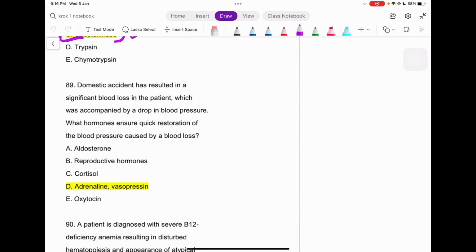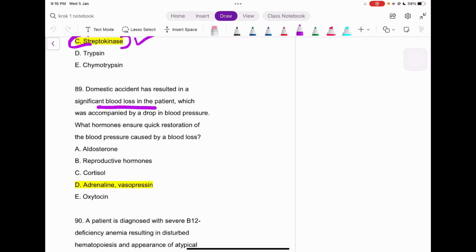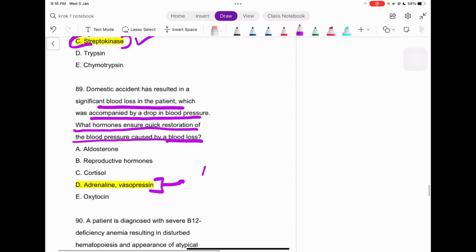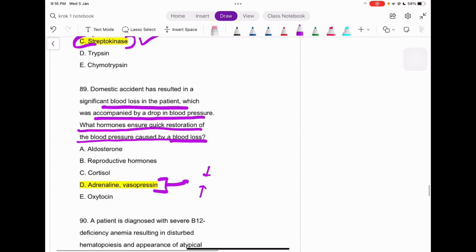A domestic accident has resulted in significant blood loss in a patient, which was accompanied by a drop in blood pressure. Which hormones ensure quick restoration of the blood pressure caused by the blood loss? That is, again, adrenaline and vasopressin. Why only this answer? See, adrenaline will contract the blood vessels.